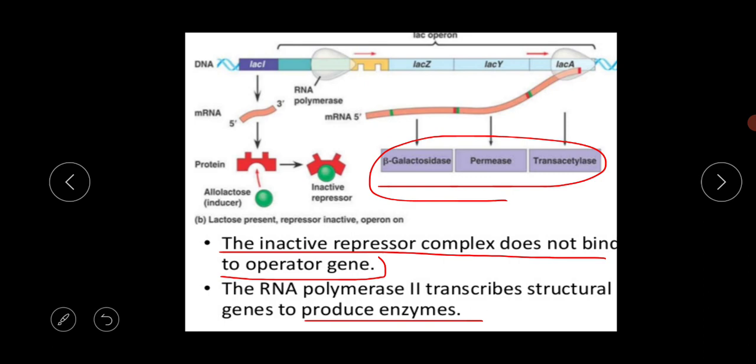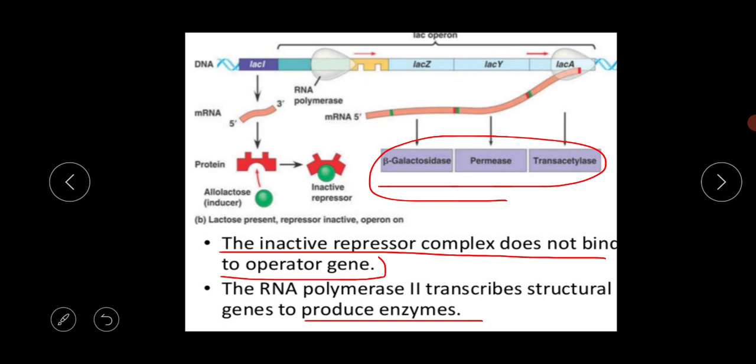Which gene produces which enzyme, and what is the main function of each enzyme. What is the basic difference between switched on and switched off mode, what is the meaning of the inducer, and what is the name of the inducer. This type of tricky question may come from this particular topic.